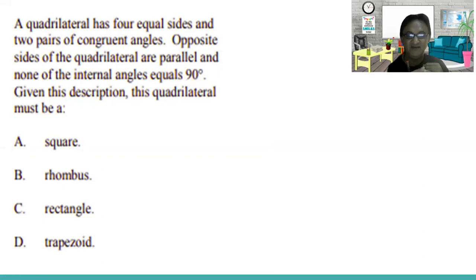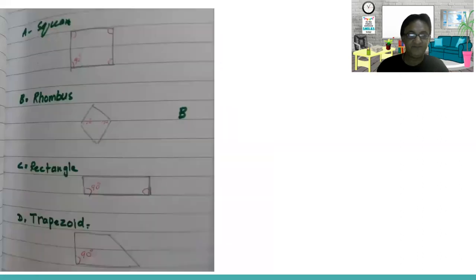Is it a square? Is it a rhombus? Is it a rectangle? Is it a trapezoid? So we have to find out which one of the following has none of its angles equal to 90. A square has a 90. Rectangle has a 90. Trapezoid has a 90. Rhombus has a different angle, but not 90. So the answer is B, rhombus.